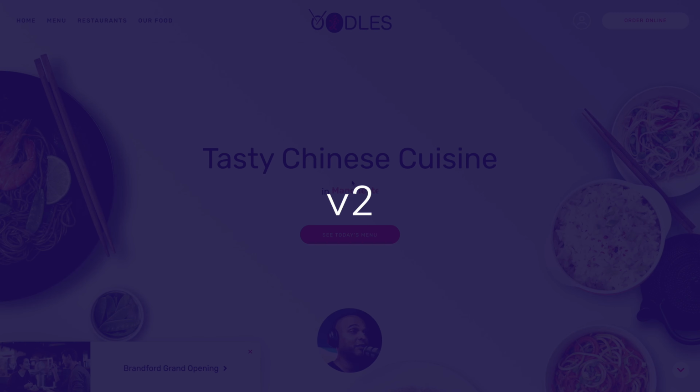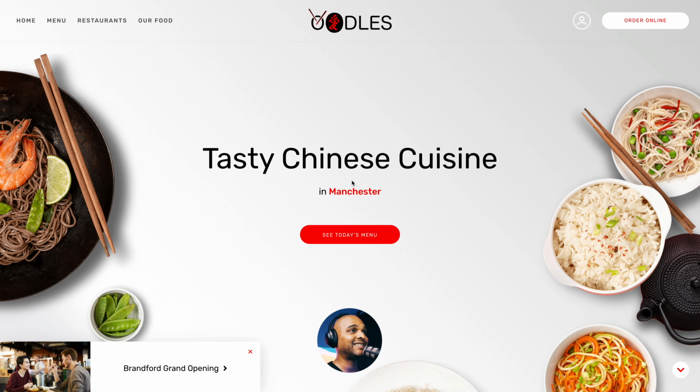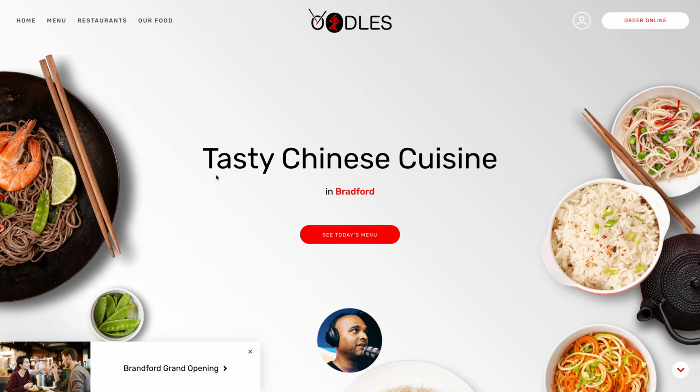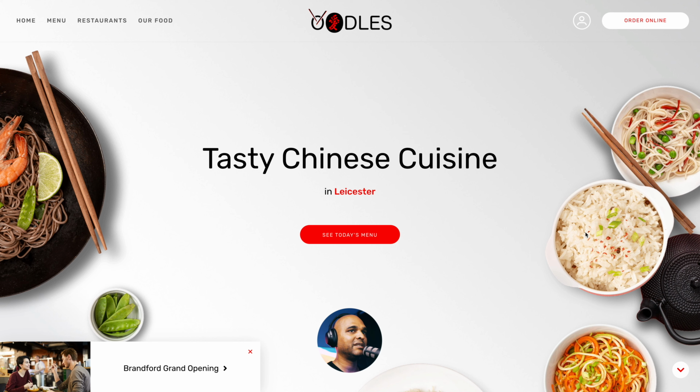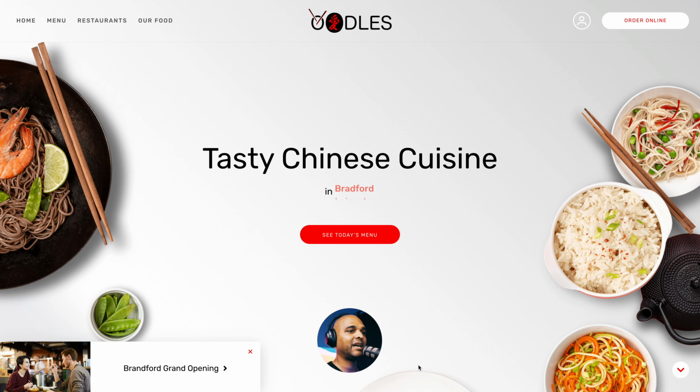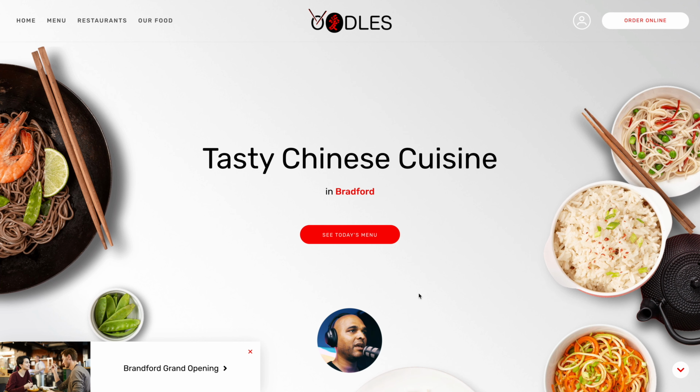Now, let me present to you version 2. So this looks like it's exactly the same, but watch as I start moving the mouse. As you can see, the pan here on the left is slightly moving, and so is the rice bowl here on the right hand side, and then I have the dish here at the bottom moving. So the idea is to just give a little bit of subtle animation. So let me show you how I did that.